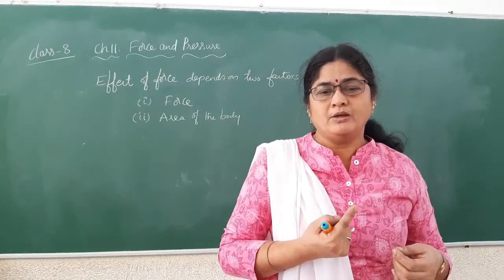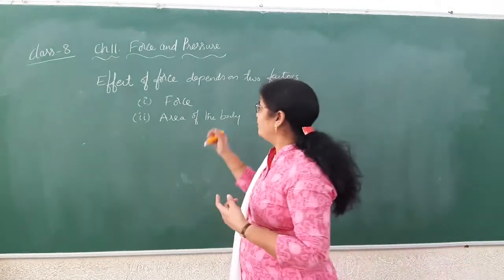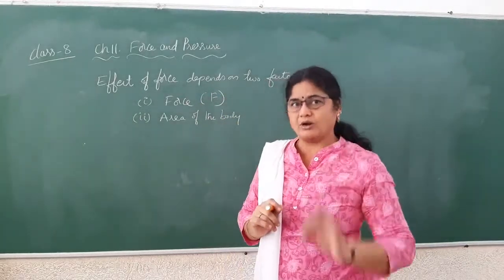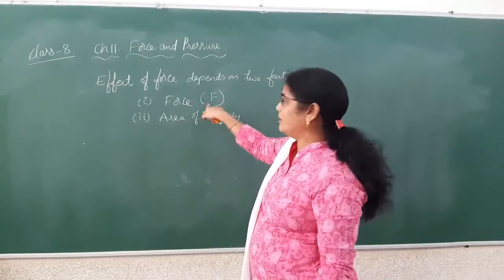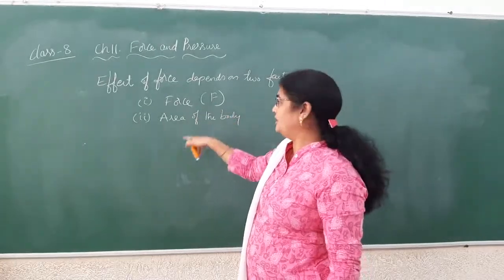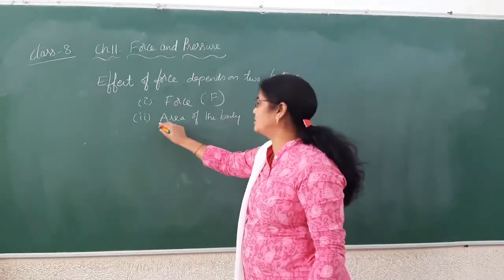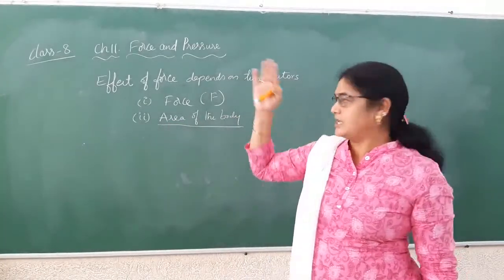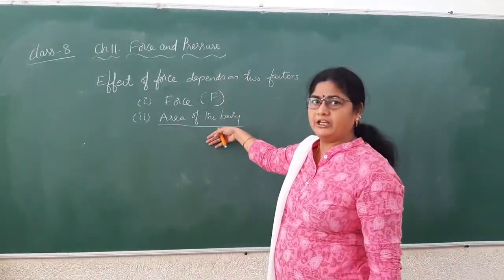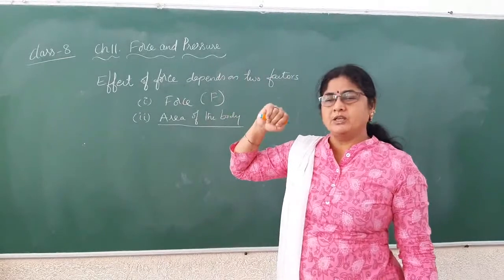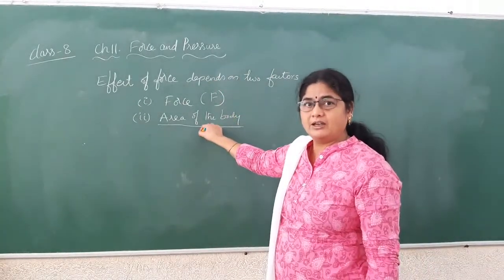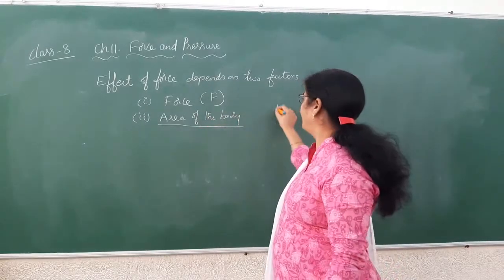On the other hand, if I keep the force F constant and apply it on different areas, area is also a factor. Area is very, very important. If the same force acts on different areas, it gives different effects. This effect of force acting on a certain area is called pressure.